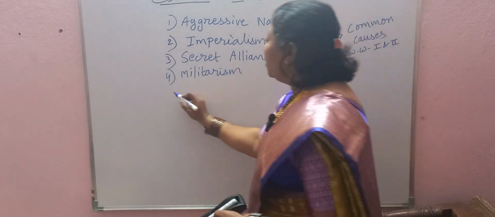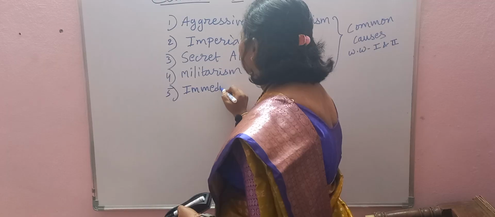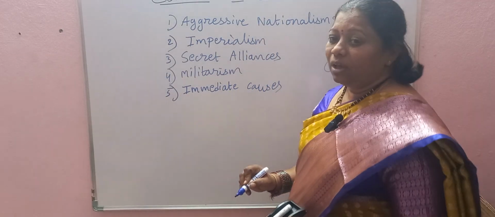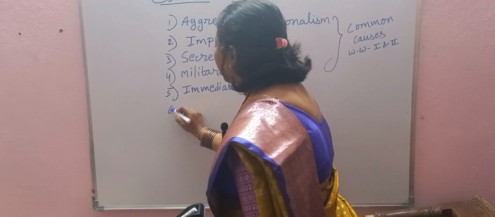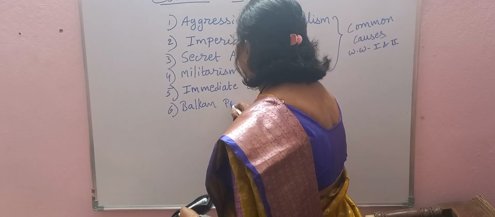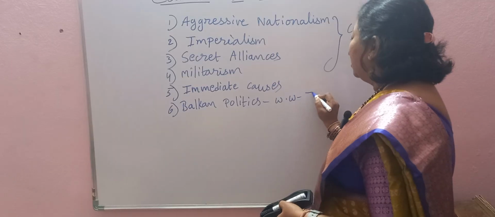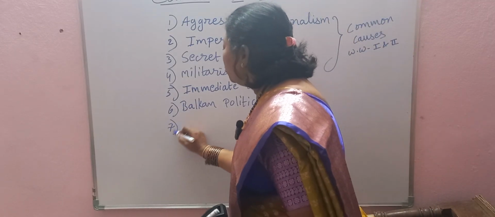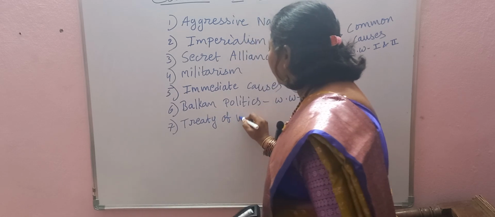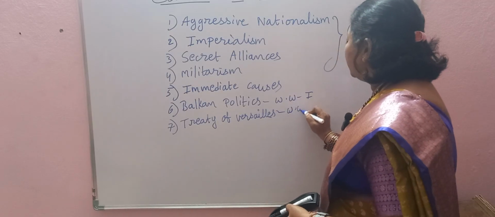And next, we have immediate causes. Immediate causes are there both for World War I as well as World War II, and they are separate for each. And next one is Balkan politics. This is the separate cause for World War I. And next one is the Treaty of Versailles, which is the separate cause for World War II.